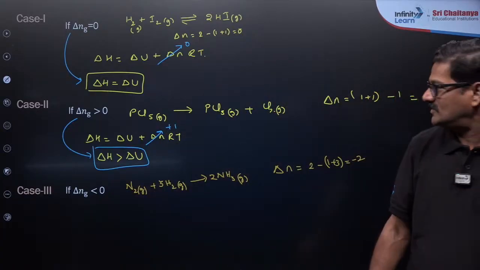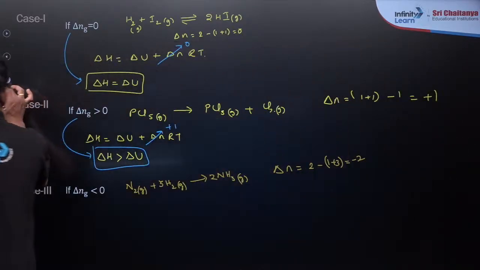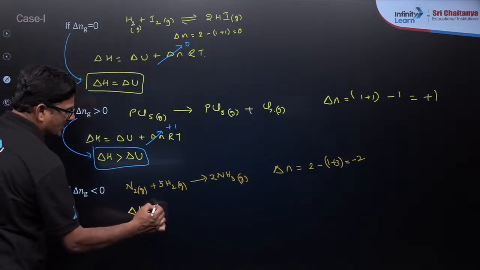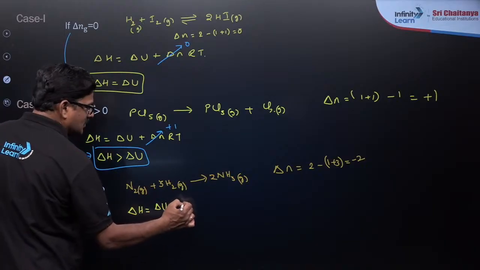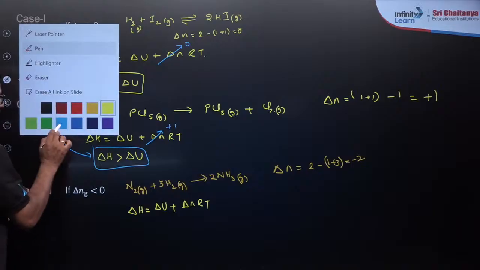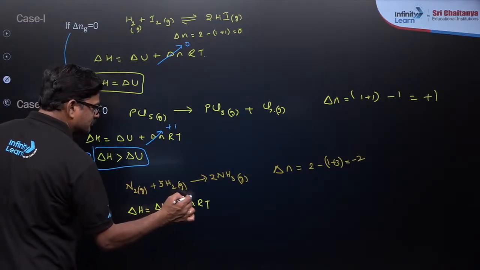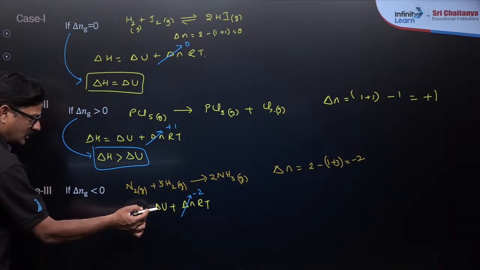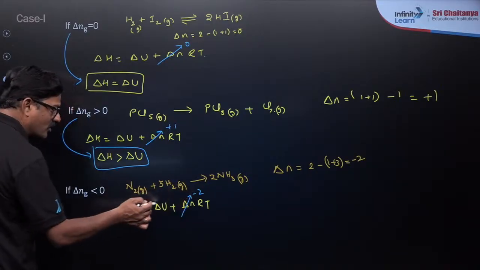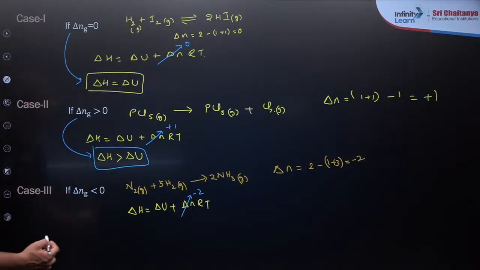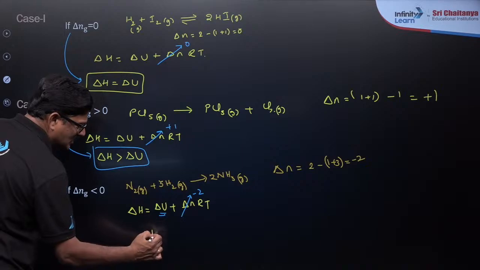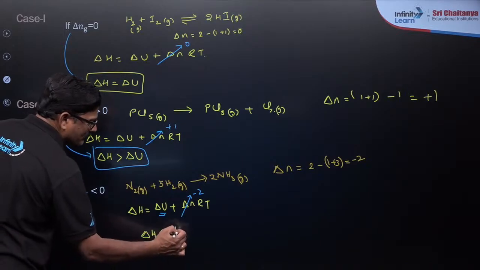When it is going to be minus 2, delta H equals delta U plus delta nRT. मान लो ये वाला minus 2 का है, डेल्टा H ज़्यादा है, सो इससे ये वैल्यू सब्ट्रैक्ट करने तो ये बराबर होगा. So understanding mathematics, delta H is less than delta U.